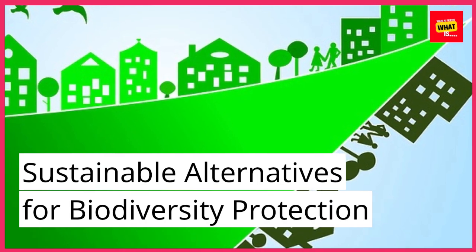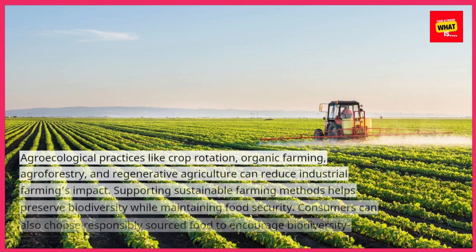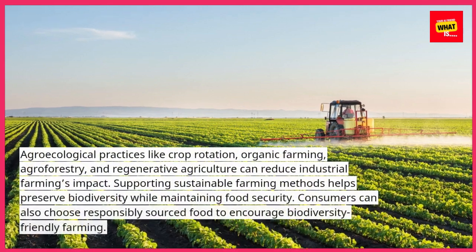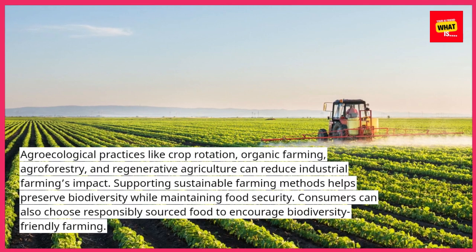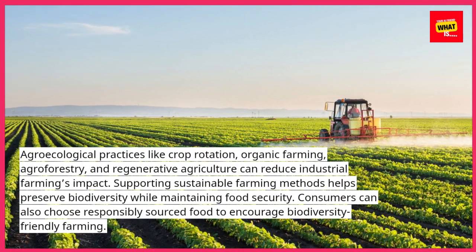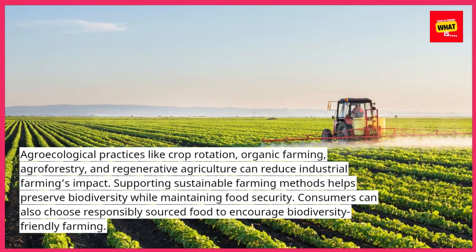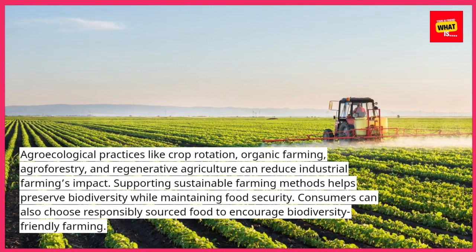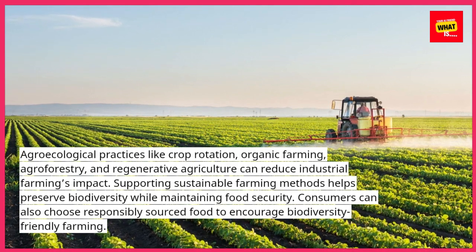Sustainable alternatives for biodiversity protection. Agroecological practices like crop rotation, organic farming, agroforestry, and regenerative agriculture can reduce industrial farming's impact. Supporting sustainable farming methods helps preserve biodiversity while maintaining food security. Consumers can also choose responsibly sourced food to encourage biodiversity-friendly farming.